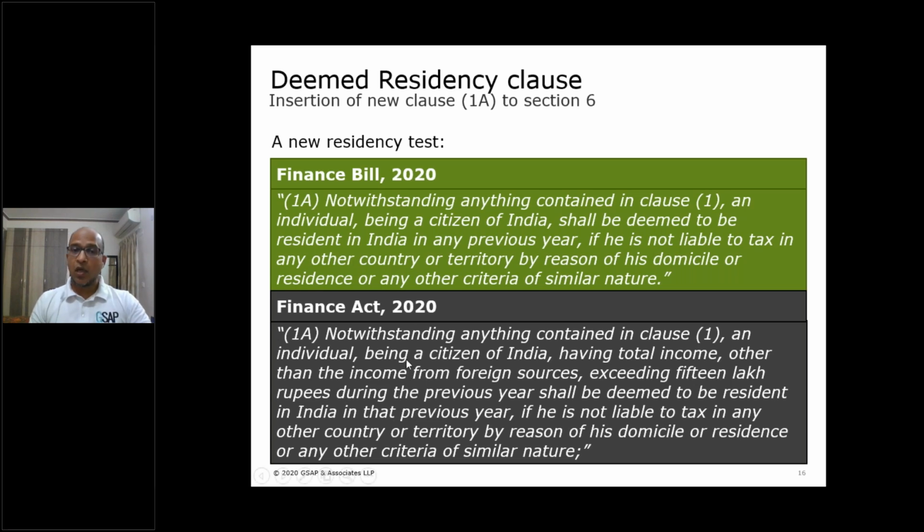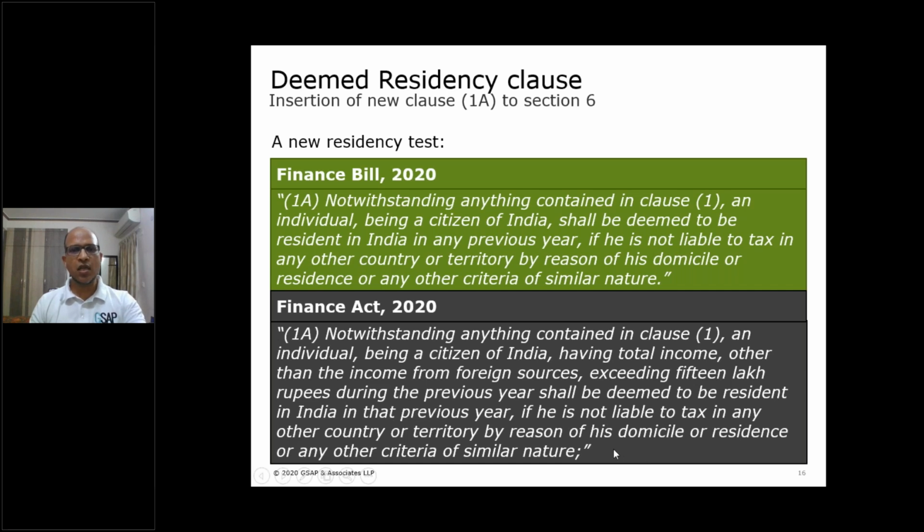Now let's read Finance Act 2020, clause 1A, which has become law as well. It reads as under: notwithstanding anything contained in clause 1, an individual being a citizen of India having total income, other than income from foreign sources, meaning Indian income, exceeding 15 lakh rupees, same threshold as in Explanation 1B, during the previous year shall be deemed to be a resident of India in that previous year if he is not liable to tax in any other country or territory by reason of his domicile or residence or any other criteria of a similar nature.